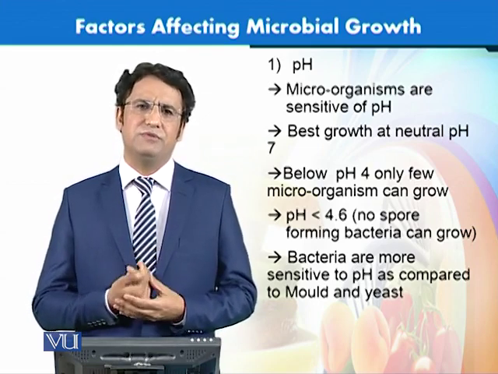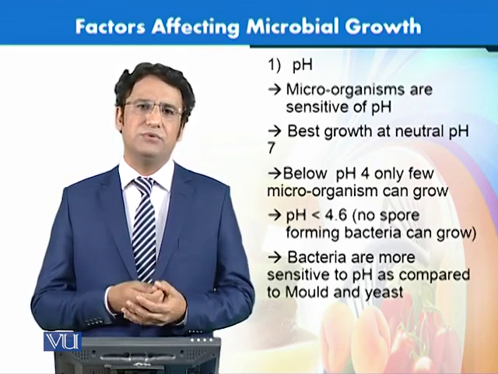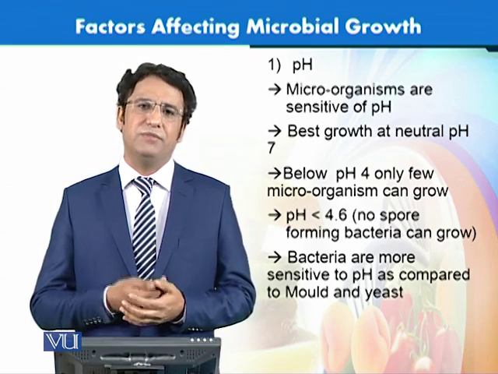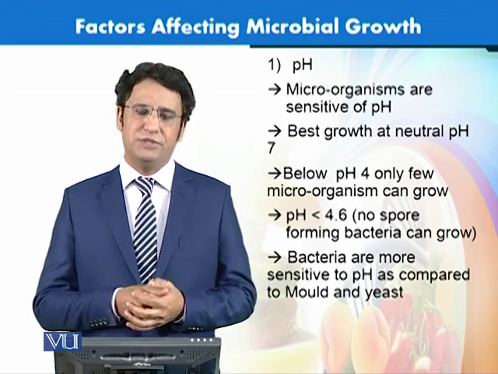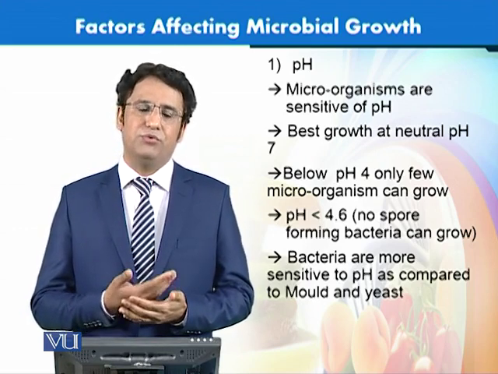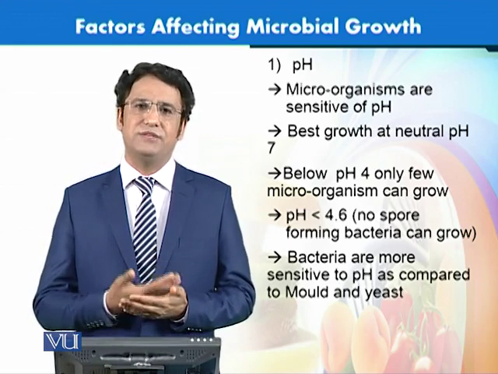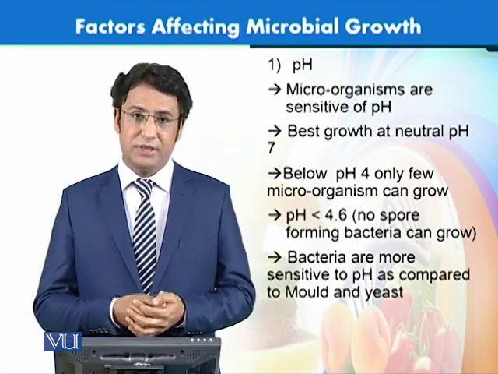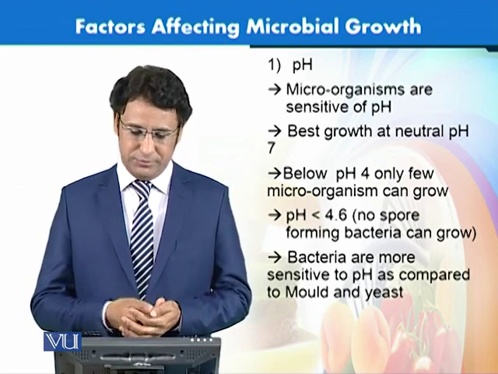That is why most of the foods that are neutral in nature, for example, meat or milk or eggs, have a near neutral pH. So they are the most suitable foods for microorganisms to grow, and that is why they have very little shelf life. So this pH makes them very much perishable.